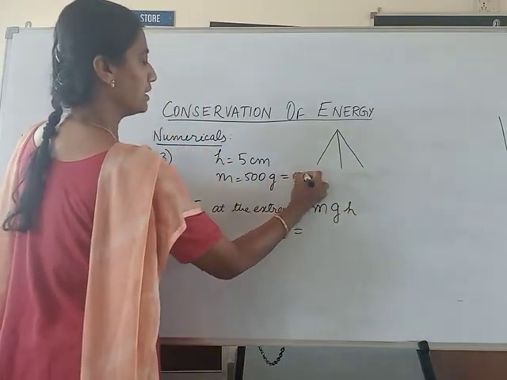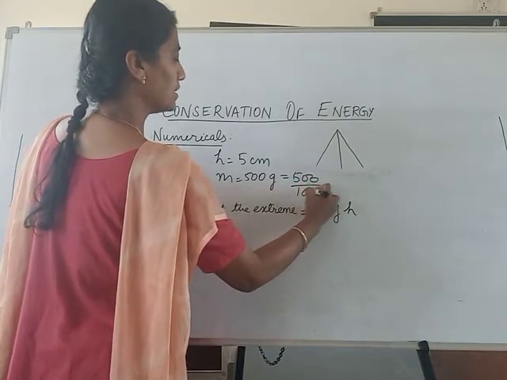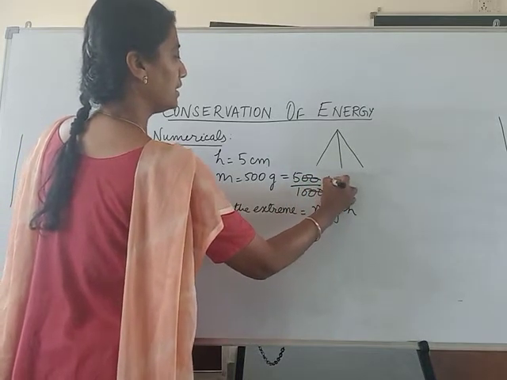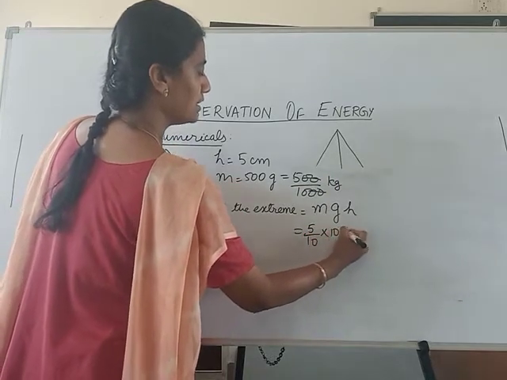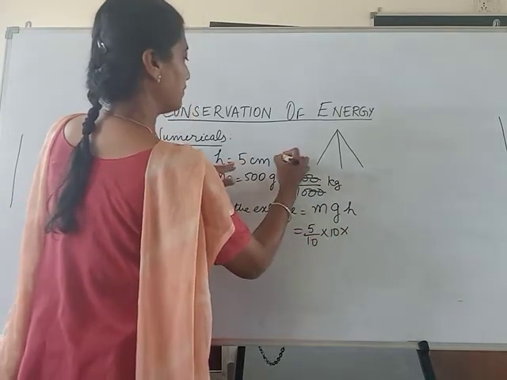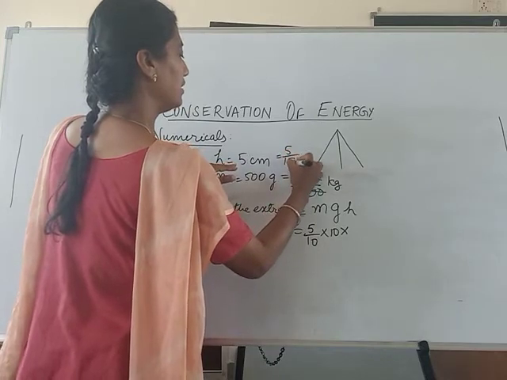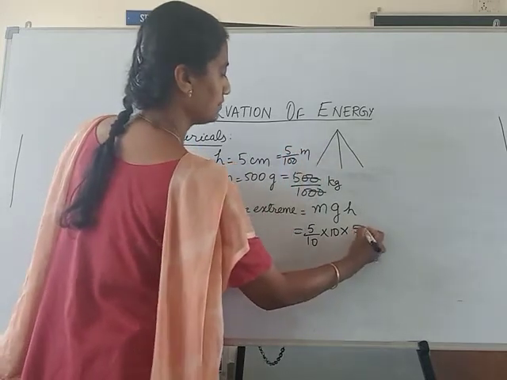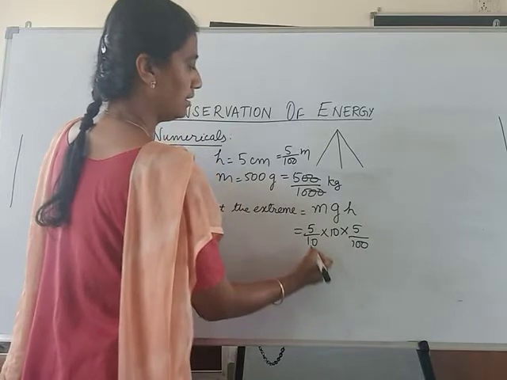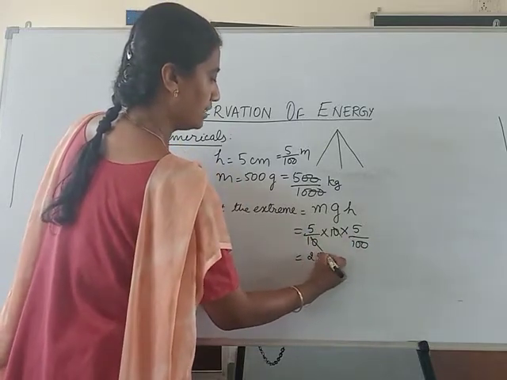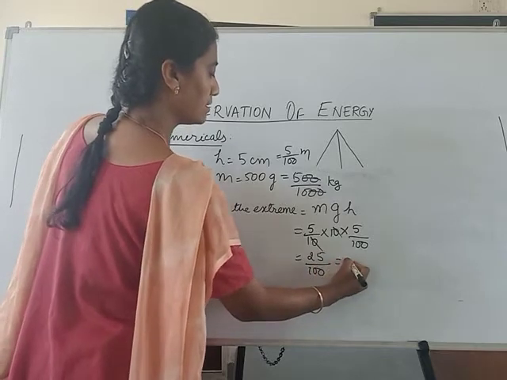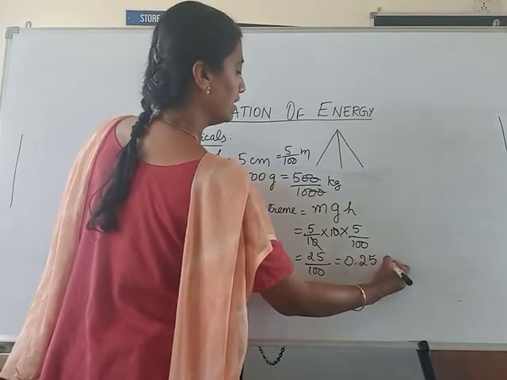Mass is 500 upon 1000, that is 5 upon 10 kg, into g which is 10, into height which is 5 by 100 meter. So 25 upon 100, that is 0.25 joule.